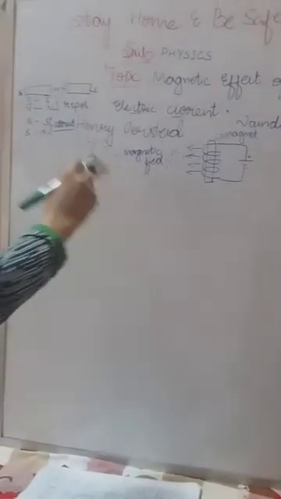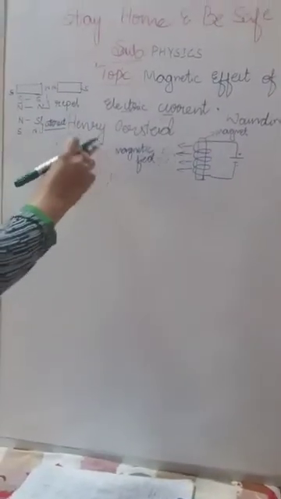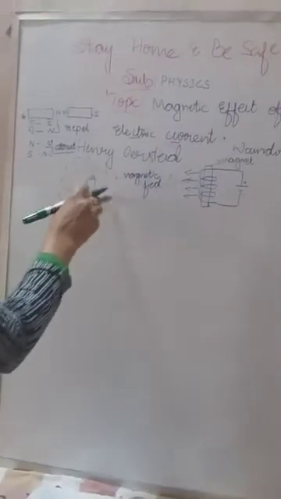Okay, so let us come to the magnetic field. What is meant by magnetic field? It is the area to how far the magnetic lines are arranged, or how much area the magnet has the capacity to attract the iron filings. Iron filings, in the sense, small iron powder, you know that, right? So that is called the magnetic field. One definition we can give for the magnetic field is the area to how far the magnetic lines are arranged. How are these lines arranged? These lines are arranged by the filings only.